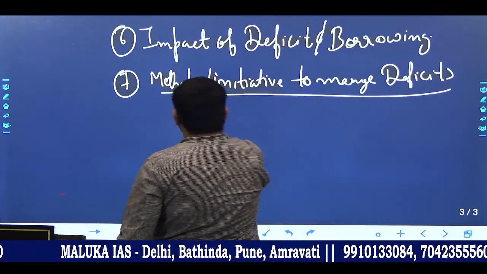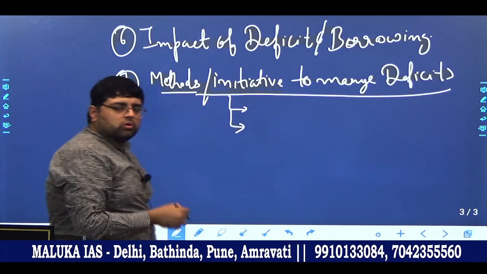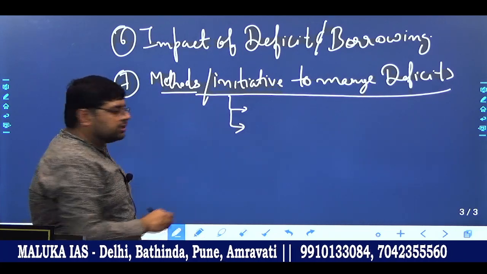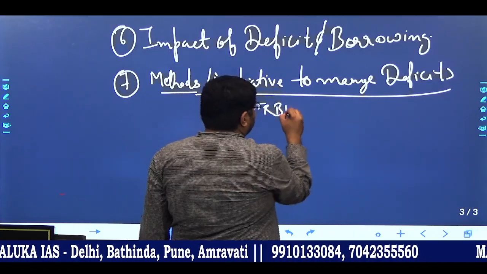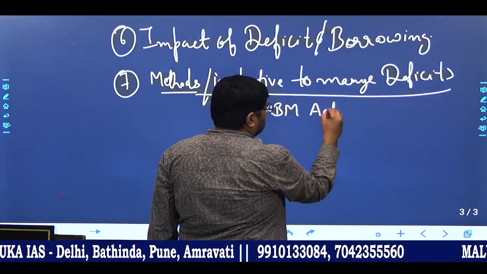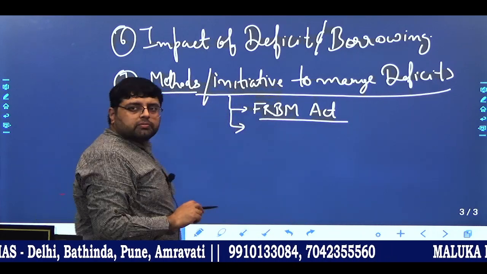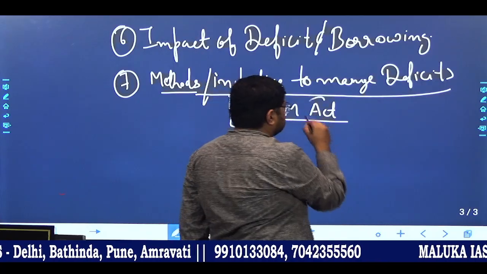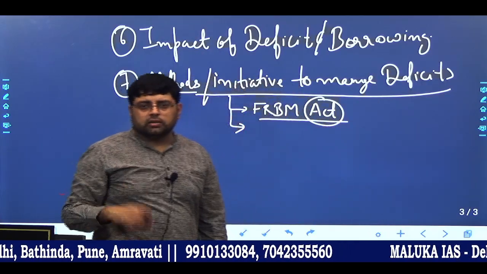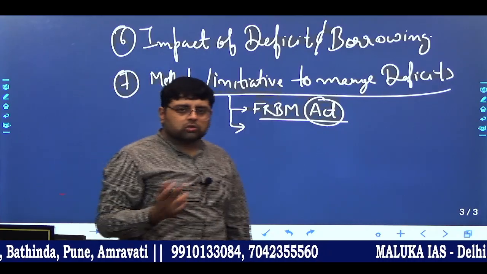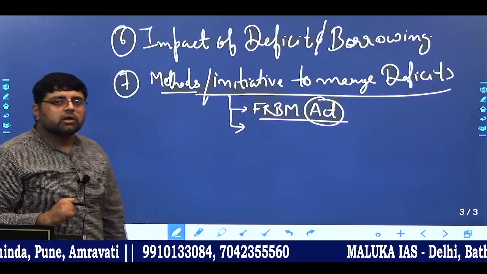Now, under this also we will cover two important subtopics. Number one is the FRBM Act, which stands for Fiscal Responsibility and Budget Management Act, which came in 2003 and was enacted in 2003, but implemented or adopted in 2004.